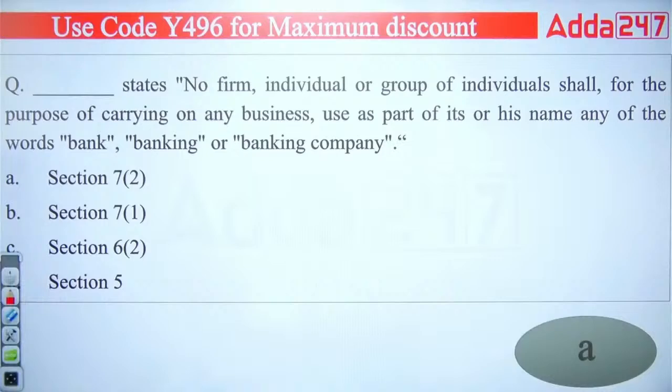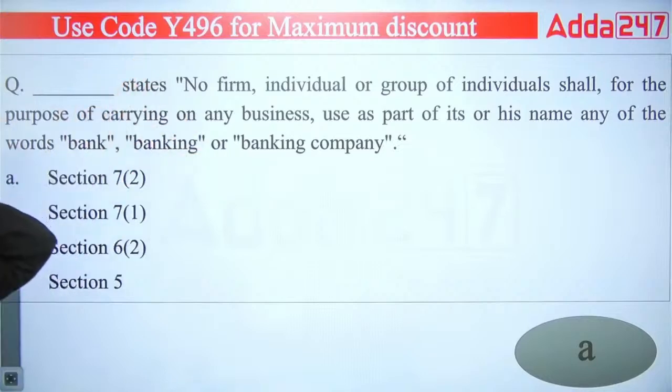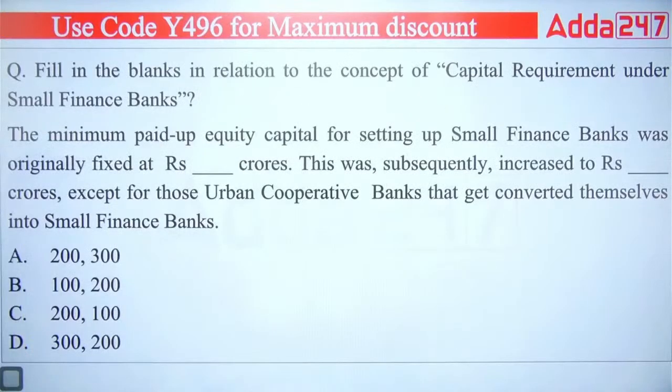So the right answer is Section 7.2, which states which firm or individual can use these words or which cannot. Okay, so the right answer is A. Next question. Filling the blanks.